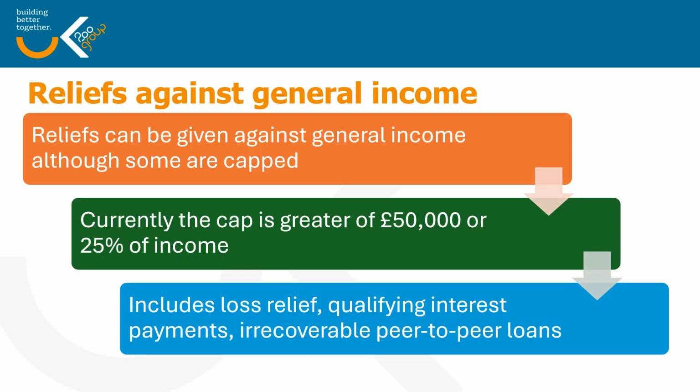The next step is to consider the reliefs available against general income. So these would cover things like loss relief, qualifying interest payments, or irrecoverable peer-to-peer loans. The most important thing to note about this is that there is a cap on some of these reliefs, with the cap being the greater of £50,000 or 25% of your net income.